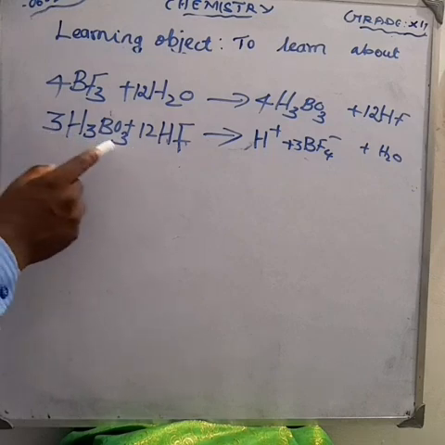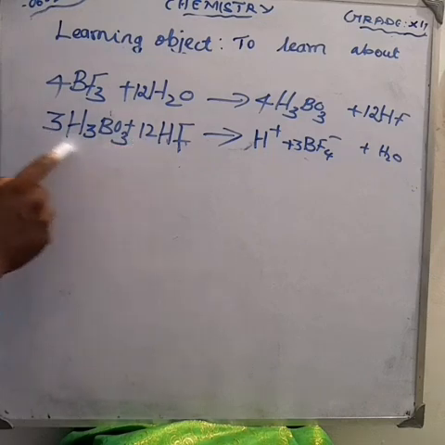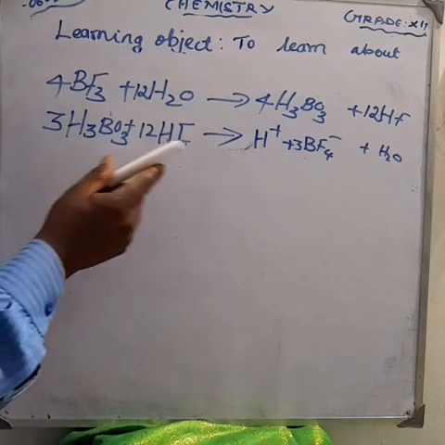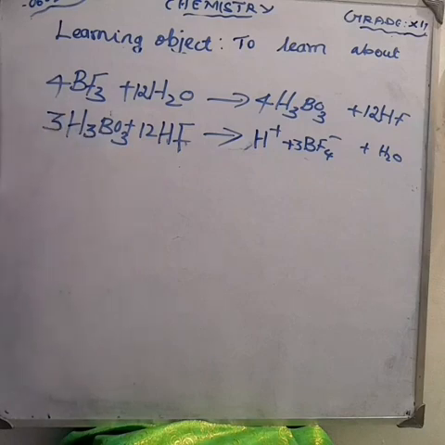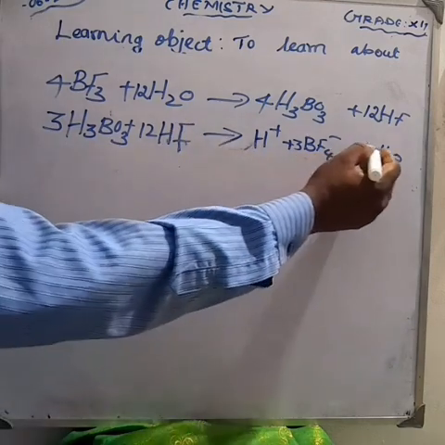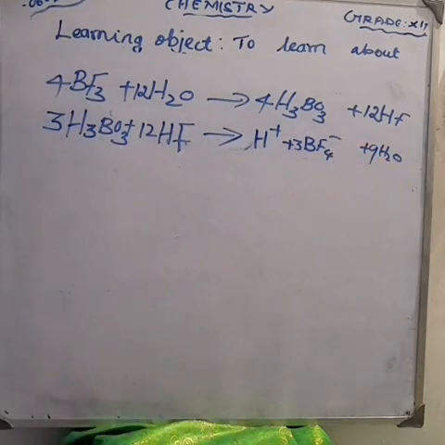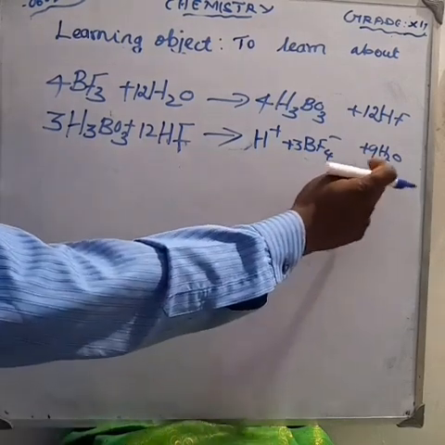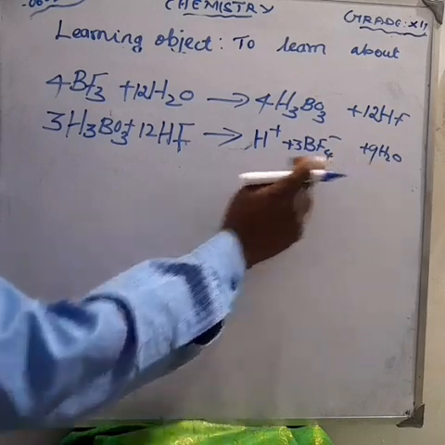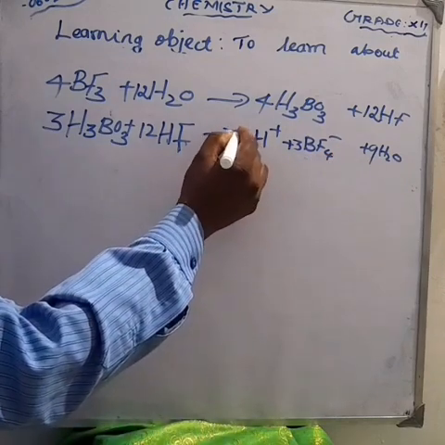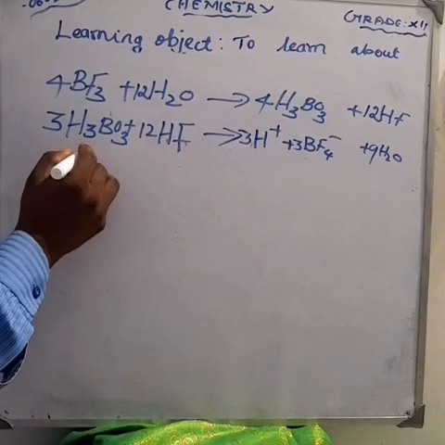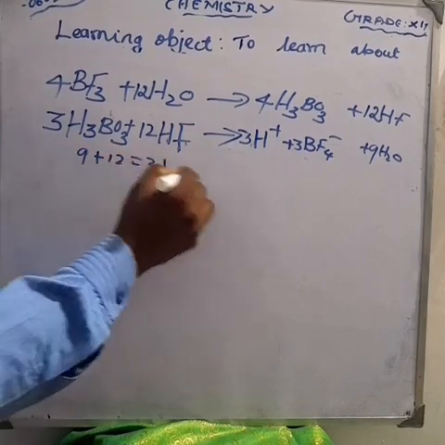Am I right? So how can you easily balance? Oxygen: 3 into 3 is equal to 9. So water also make it 9, am I right? So now count the hydrogen. 9 into 2 is equal to 18. If we make 18 plus 3, that means 21. So if you count here, 3 3s are 9, 9 plus 12 is equal to 21. Now the equation is balanced.